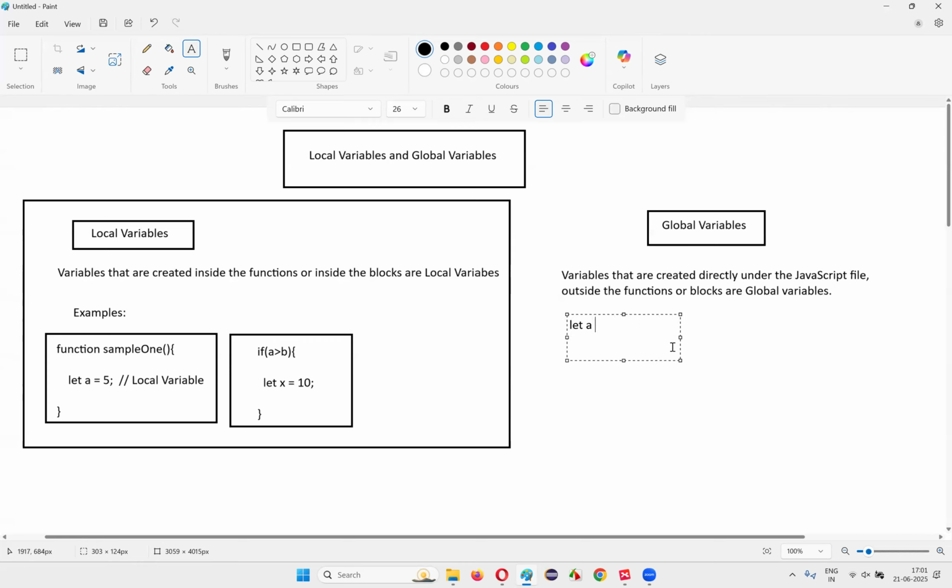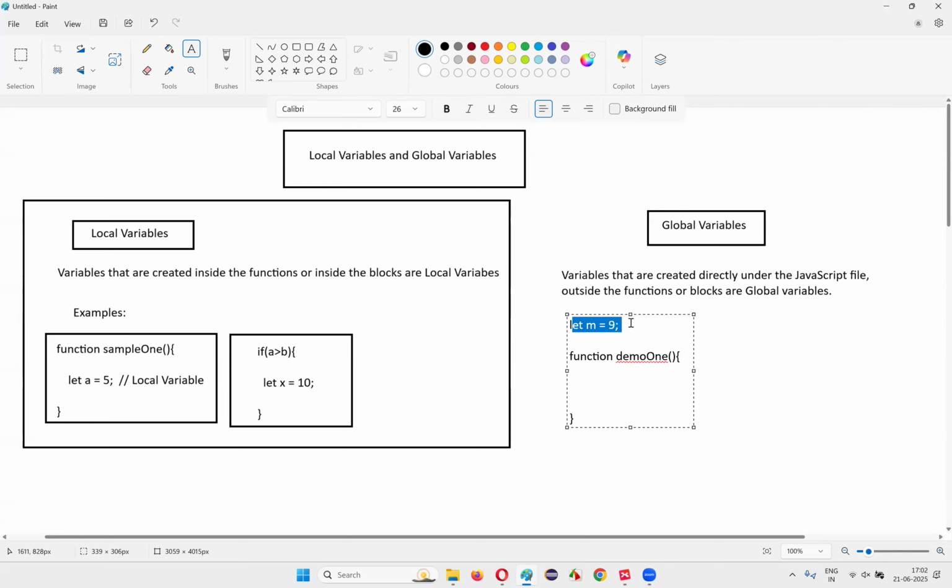For example, here I'll say let m is equal to 9. Here there is a function, the demo1 function, with a function name, a starting of the function and an ending of the function.